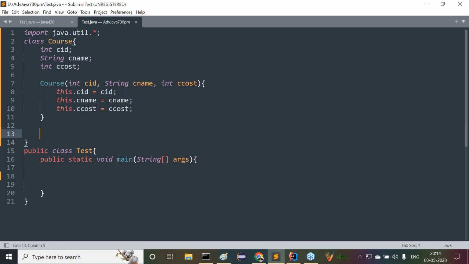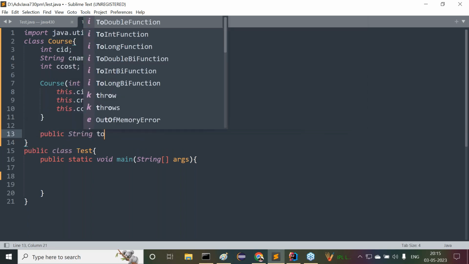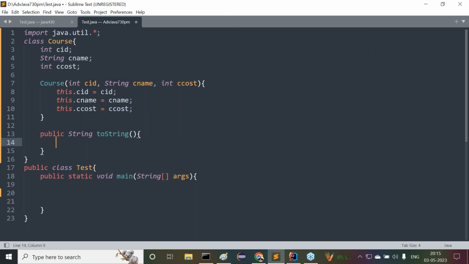Even if you provide overriding of this course, we are able to get the data in the form of content directly. Now let me check it. I want to override this one, public String toString method. This method will be executed automatically when we pass the course reference as a parameter to System.out.println. When we pass this course reference variable as a parameter to the println method, internally the toString method will be executed. All of you observe carefully what I am going to provide now.